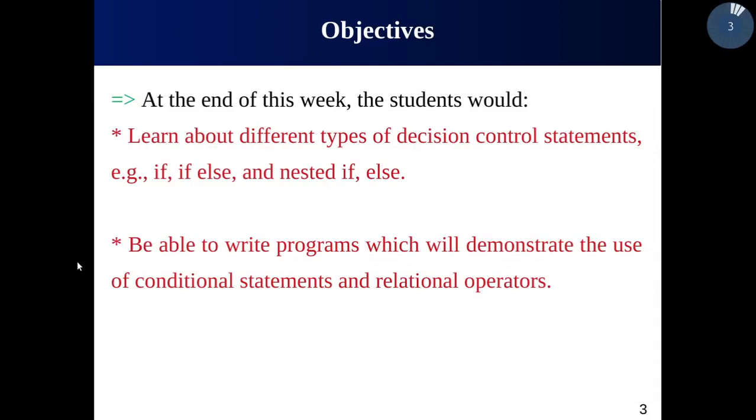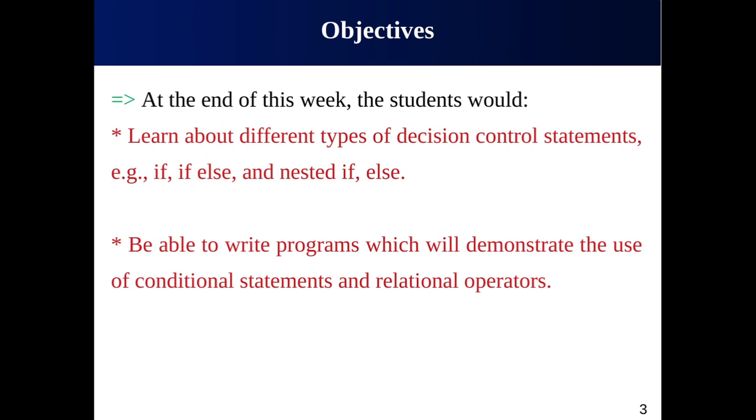At the end of this week, the student will be able to understand the different types of decision control statements available in the Python language. They are the if statement, if else statement, if elif else statement, or multi-if statement, and finally the nested if else statement.